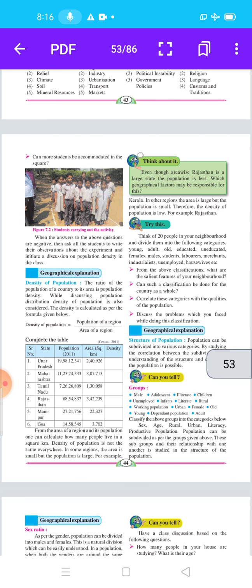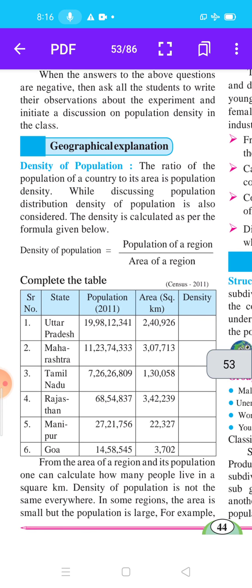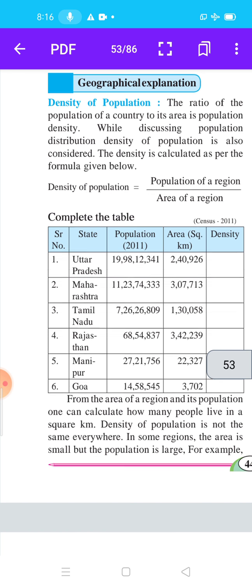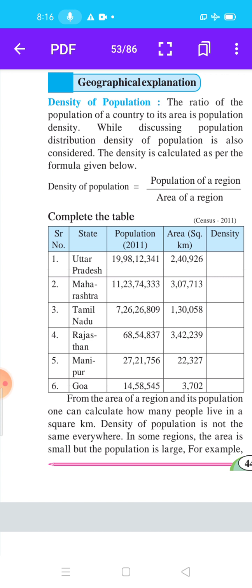Complete the table. You see, students, here is the table: serial number, state, population census 2011, area in square kilometer, and last, density. Here are some states: first Uttar Pradesh, Maharashtra, Tamil Nadu, Rajasthan, Manipur and Goa. From the area of a region and its population, one can calculate how many people live in a square kilometer.